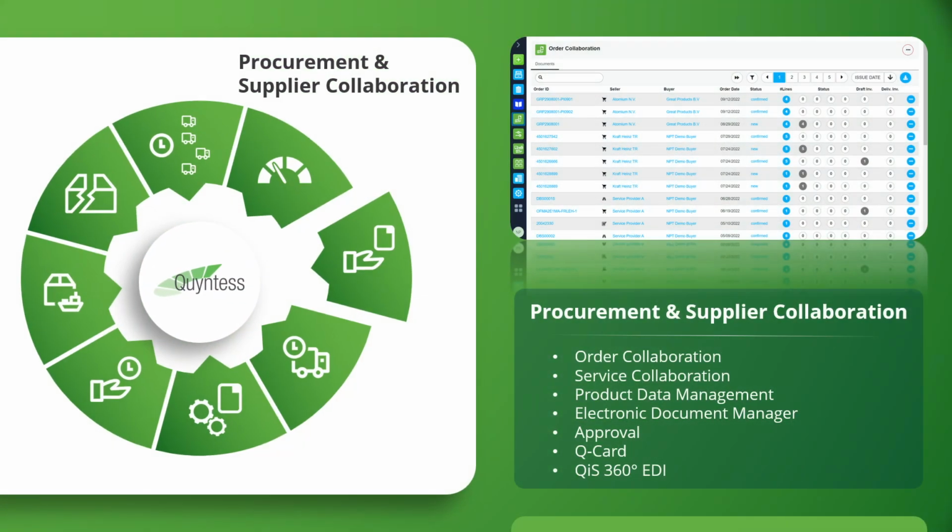The supplier collaboration and procurement area covers the operational collaboration with suppliers. It includes order and service collaboration, product and document management, the Q-Card app for tail spend, and Quyntess interchange services. This ensures consistent data exchange and standardized processes from the very beginning.